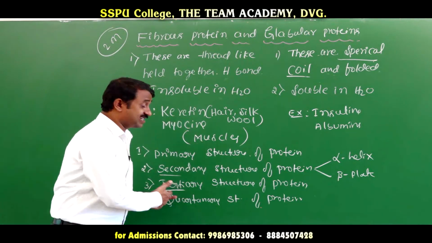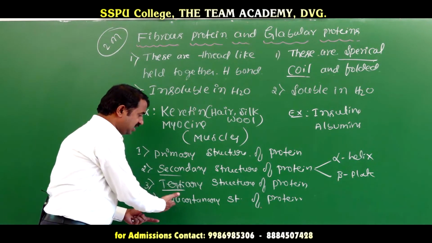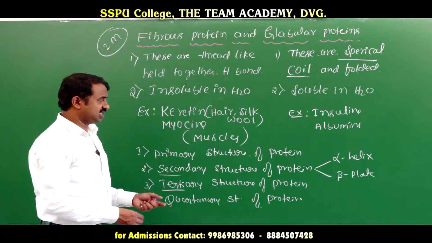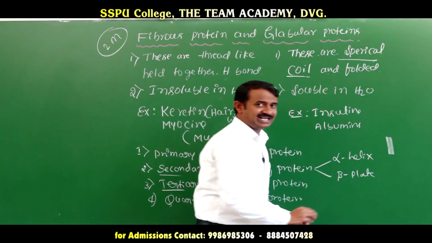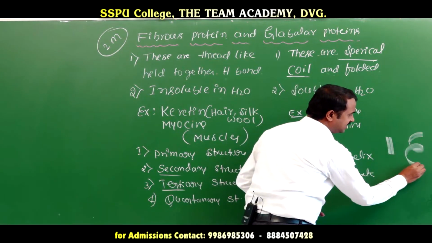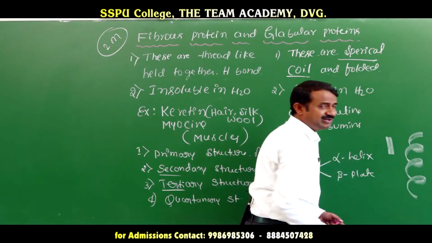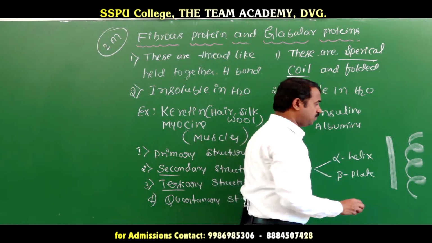We will discuss structure-wise next: the primary structure, secondary structure, tertiary and quaternary structure. Primary structure of proteins is a straight line. Secondary structure of proteins is a coil. This is a primary structure of proteins. This is a secondary structure of proteins.